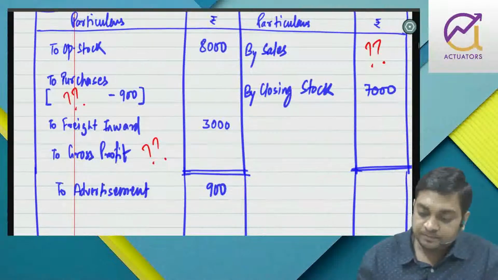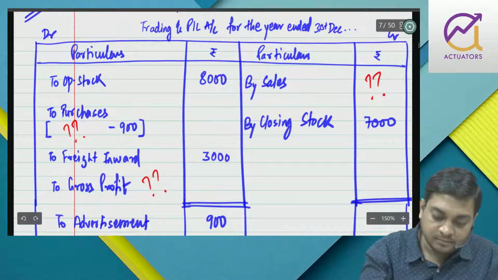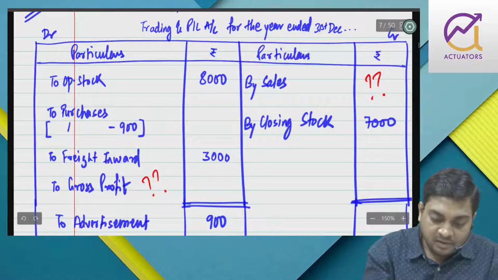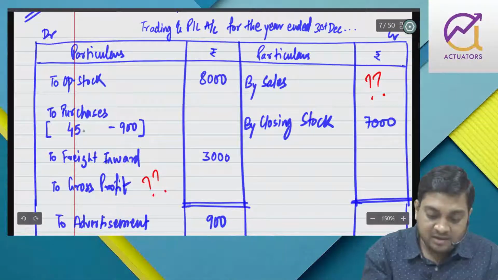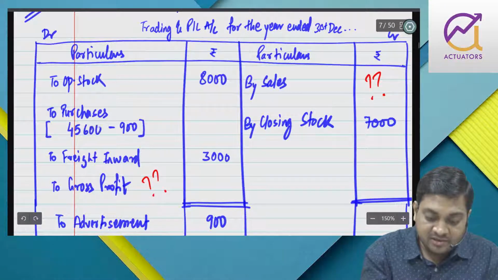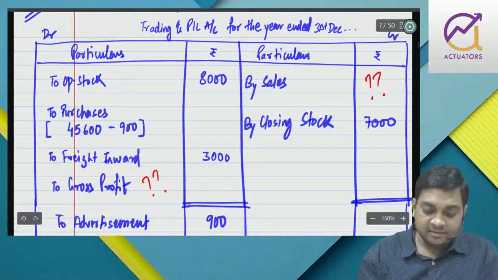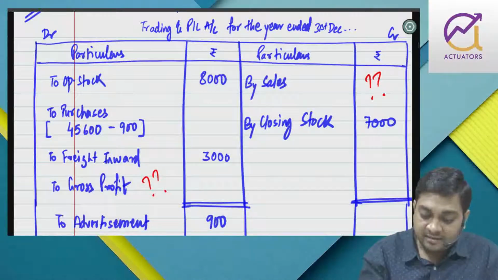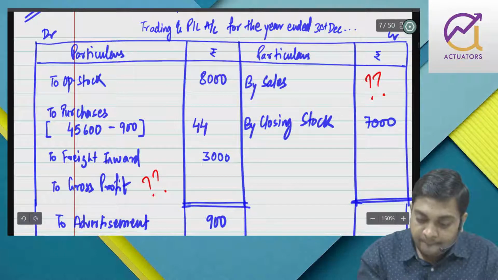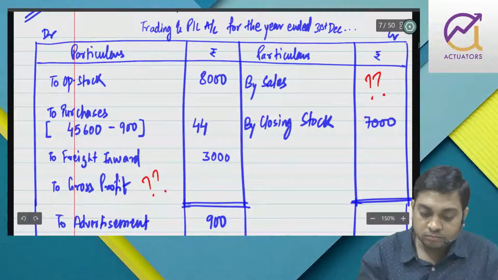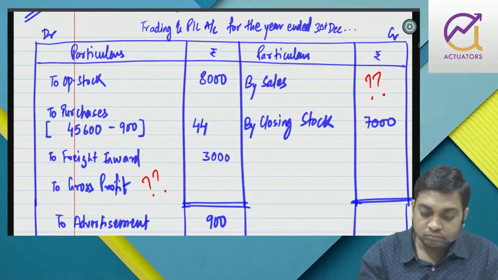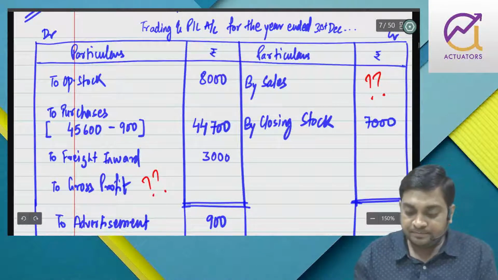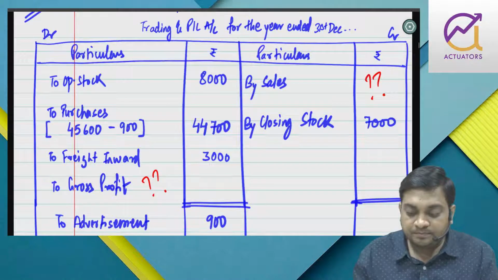Now here I will take 45,600 minus 900, that comes to 44,700, right?